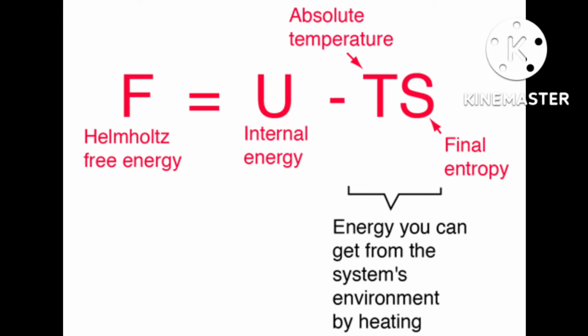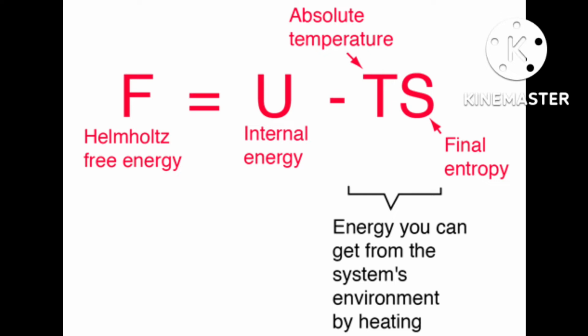I told you that if the value is negative, then it should be non-spontaneous, because this entropy delta S value is minus 549.4 joule per Kelvin per mole.